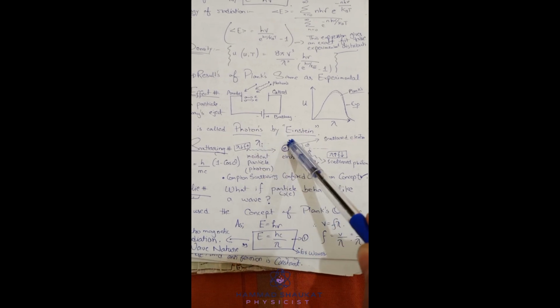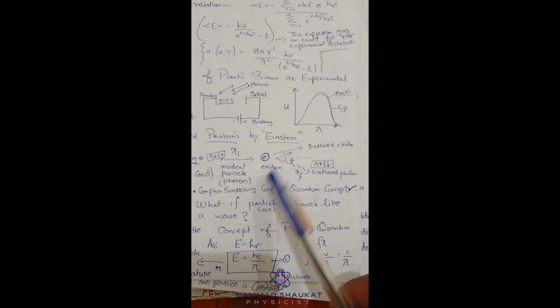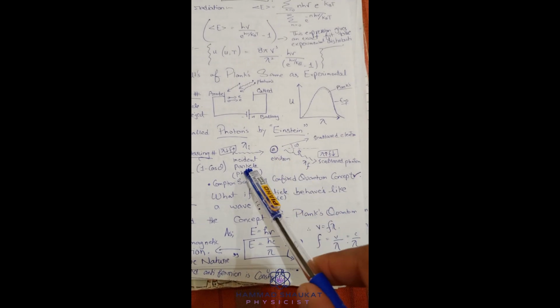When light falls on this electron and they collide, you see as a result that the electron moves in this direction, the scattered electron, and the photon, meaning light, moves in this direction. How is this possible?